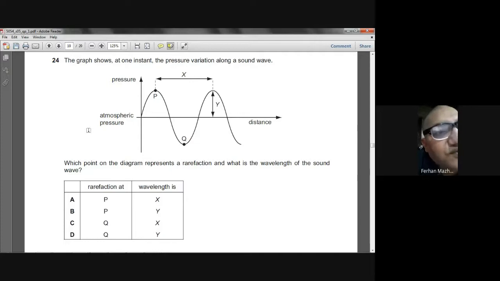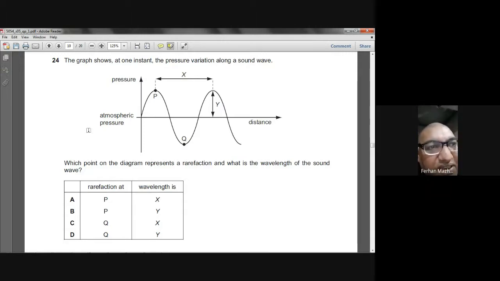Rarefaction represents where the pressure is negative. So Q is representing a rarefaction, where the pressure will become not just zero, but negative, less than the normal. So the rarefaction will be Q, where the pressure is at negative maximum. So it's a negative pressure, so it will be rarefaction.